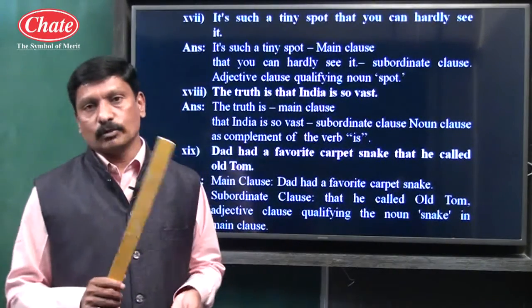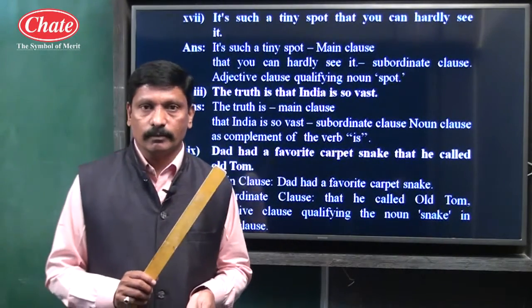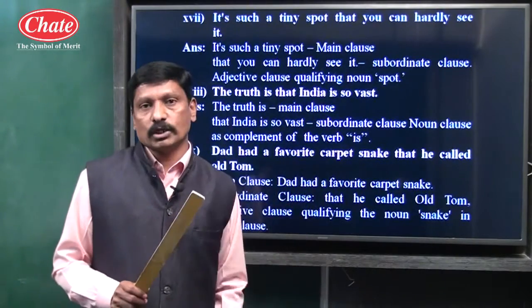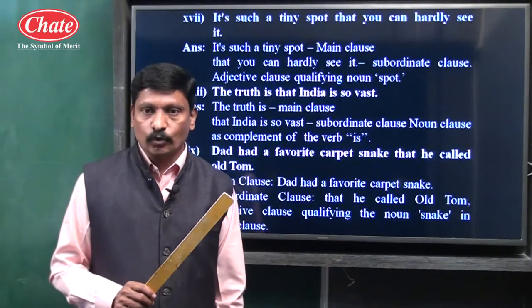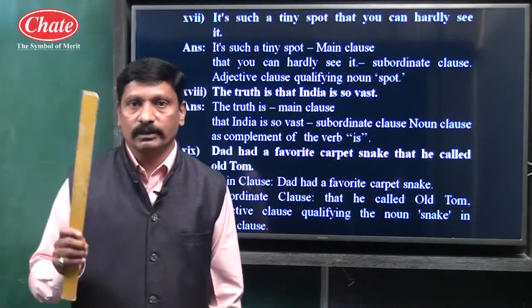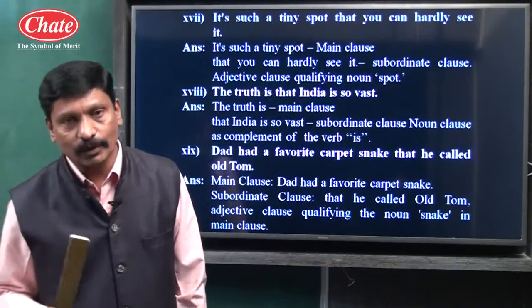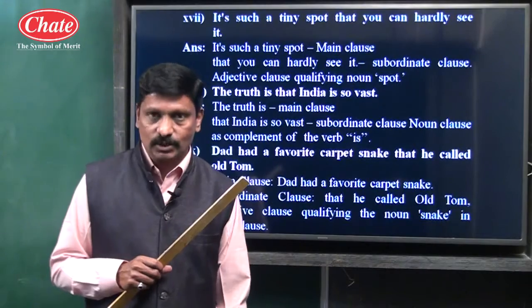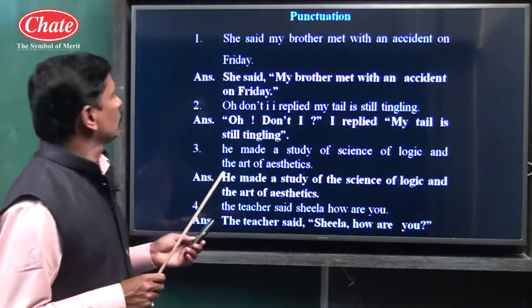Subordinate clause is that part of a sentence which contains subject and predicate and which depends on the main clause to give complete sense. And this subordinate clause does the work of a noun, adjective, or adverb, so it functions as either a noun clause, adjective clause, or adverb clause.